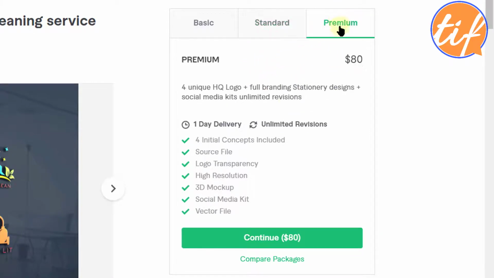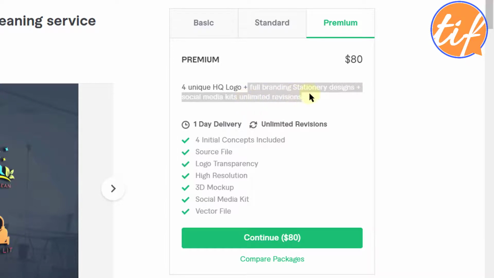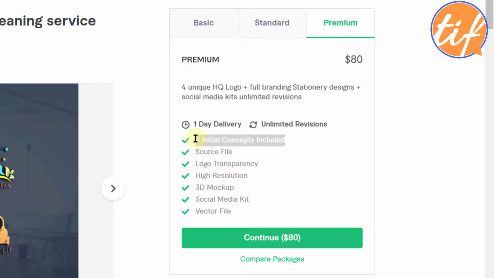Next is premium. Again, the name is same. $80, 4 unique HQ logo. This is concept. Okay, it's mentioned concept. It should be full branding, stationery designs, and social media kits, unlimited revisions. Okay, so he's providing everything. He's providing 4 concepts. Yeah, I was right. So it's not logo, it's actually logo concepts. All right, so that's what he's providing for $80.